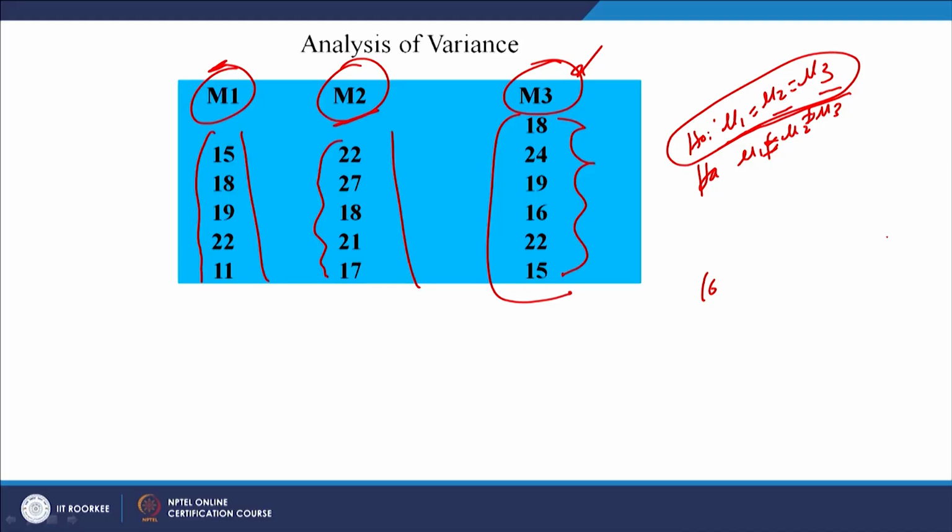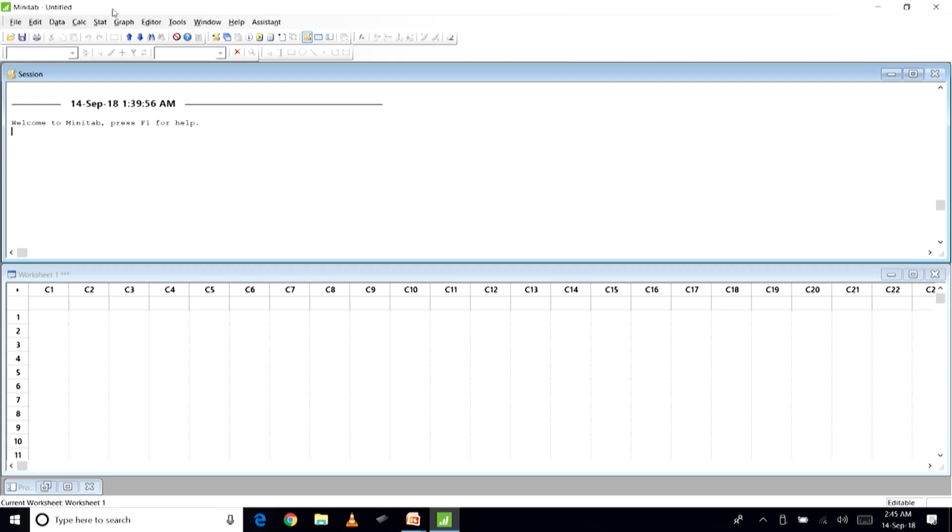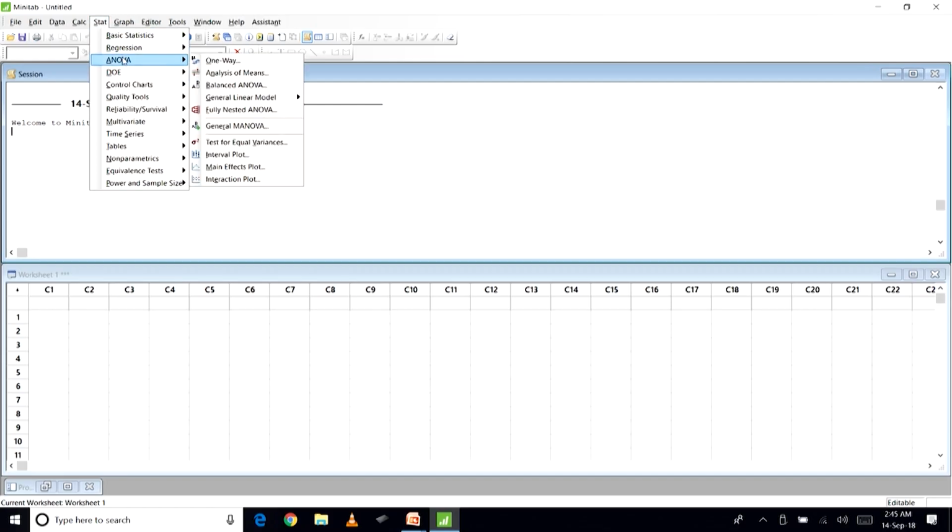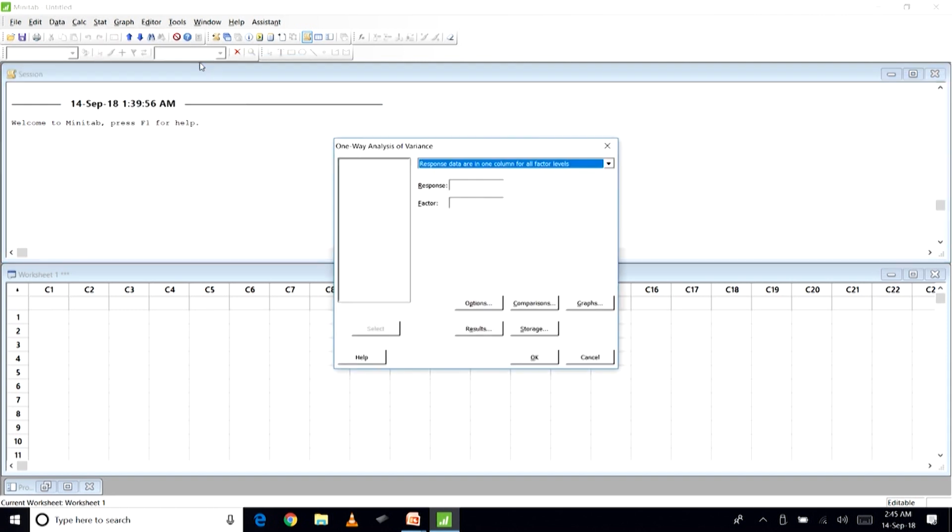Now, let us look at the same question using Minitab. We will solve this question using Minitab, and we will see the critical F value, we will look at the p value and so on. So, we will go to the Minitab software. We will go to Stat, then ANOVA, then one way ANOVA. The question is whether response data are in one column for all factors, or in separate columns for each factor. Okay, so we will do data entry.